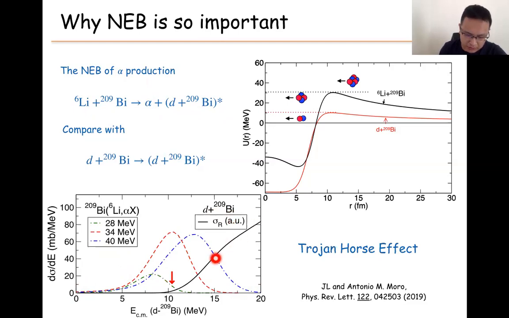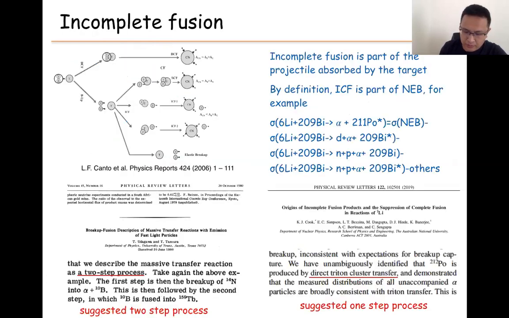Here we show that the cross section is very small below the Coulomb barrier, but with the Trojan horse effect, when the lithium-6 brings the deuteron in, we see that the deuteron has a larger cross section below the Coulomb barrier. So this is the main reason why the non-elastic breakup is so important, because of this Trojan horse effect. So the next question we want to study is called incomplete fusion.